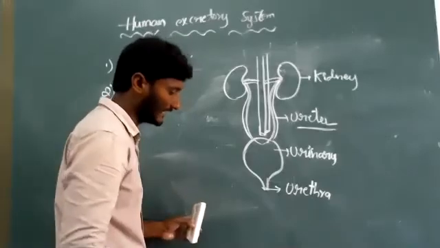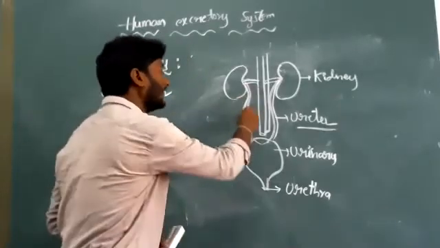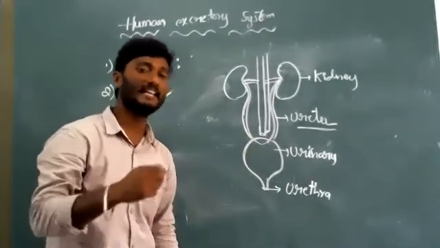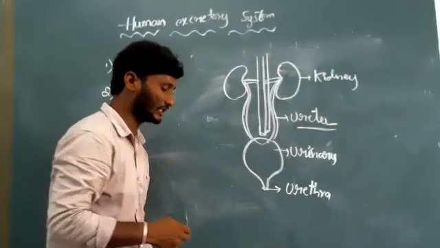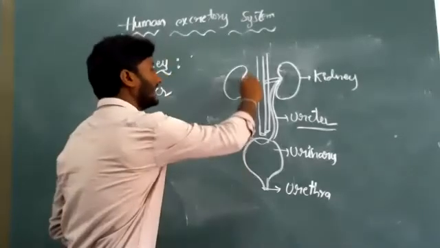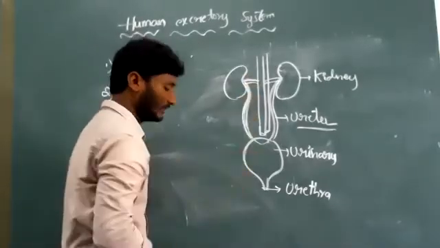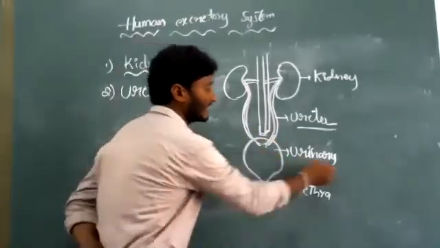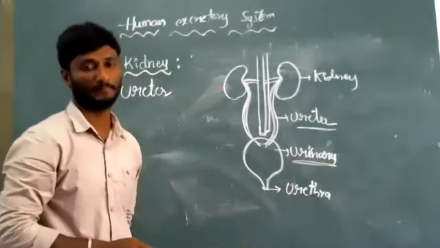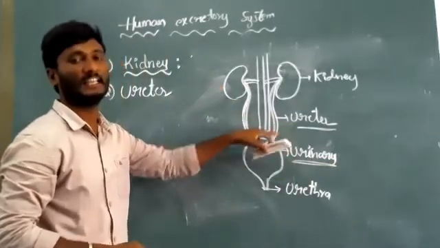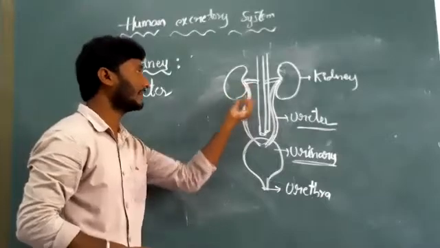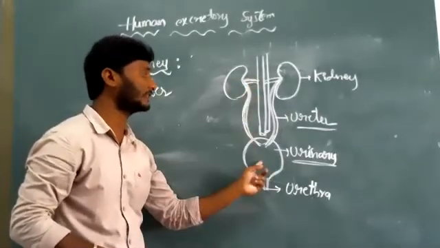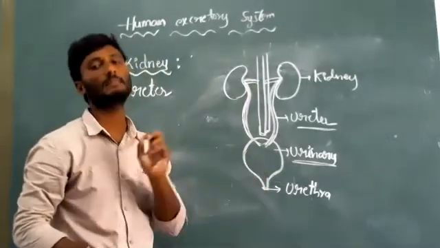Look now. These ureters are covered by epithelium tissue. They run downwards and open into a sac-like structure called the urinary bladder. The main function of the ureters is to collect urine from the kidneys and supply it to the urinary bladder.